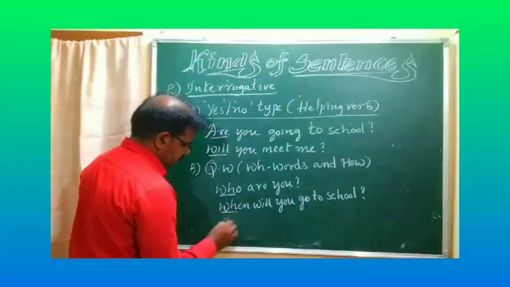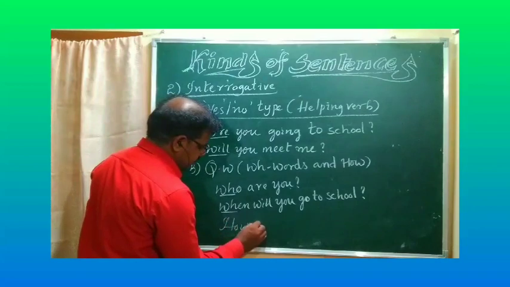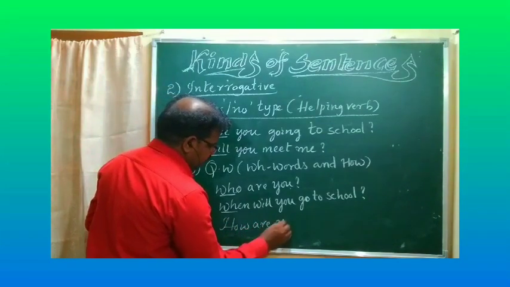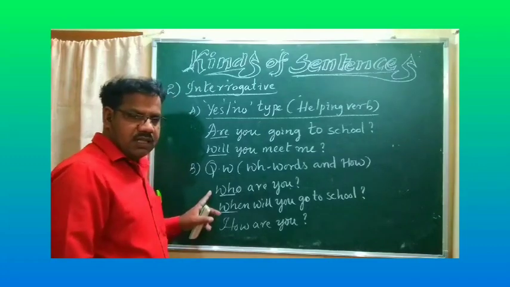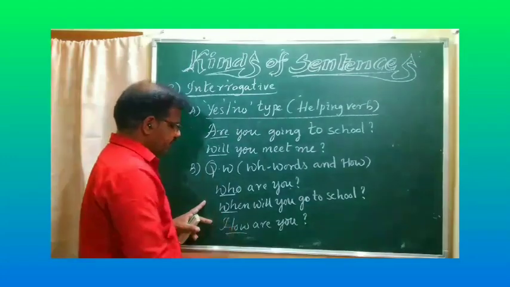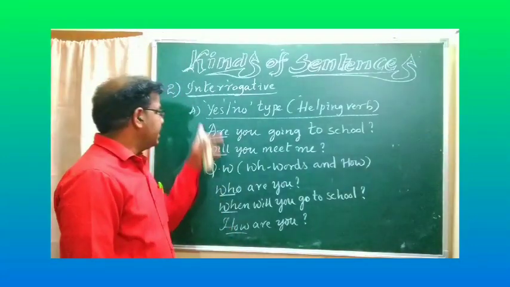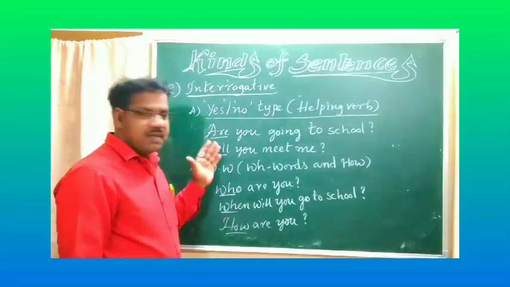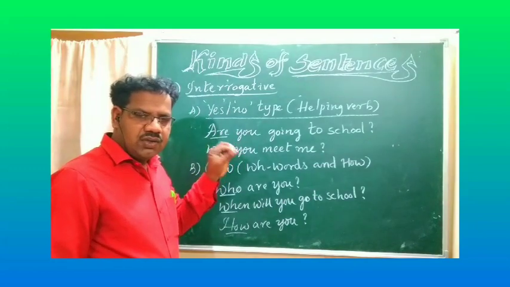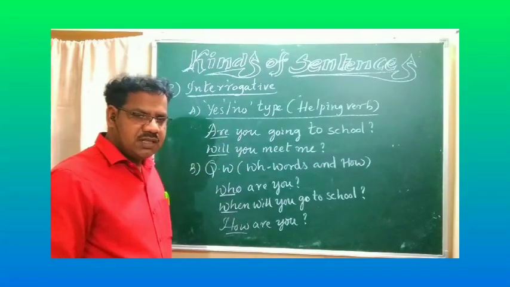How? How are you? How old are you? Like that. These are the question words. This is the second type in the interrogative model. Interrogative models are two types, like a close friend. A close friend is always asking questions to us.